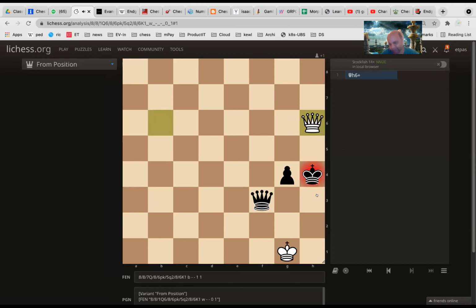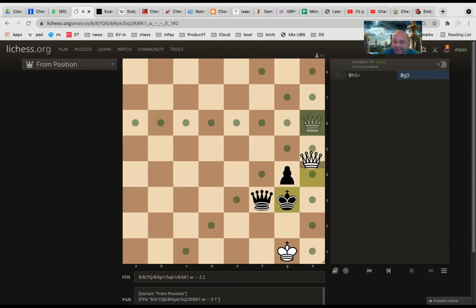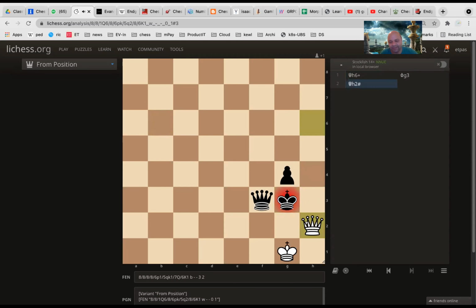White to move. Queen H6, check. So black king has got only one square to go. Black king goes to where? G3. And now? Sir, queen to H2. Yeah, queen to H2 is a checkmate because this is all covered by the queen, and these two gentlemen are blocking their own king. They are not allowing it to escape, right?